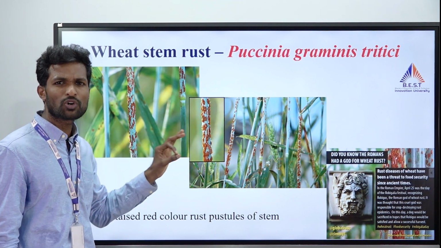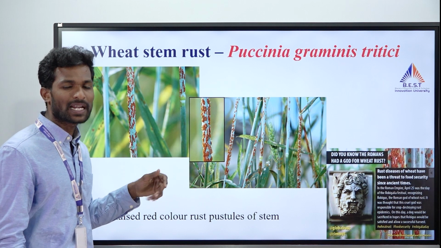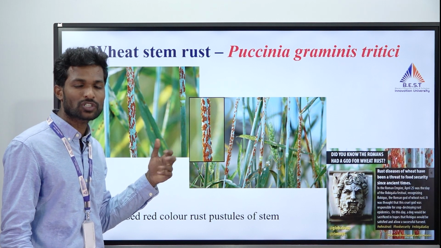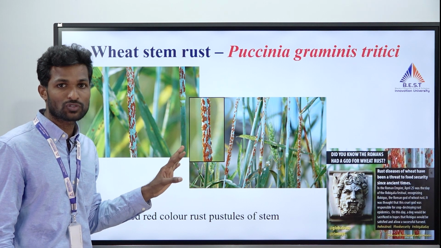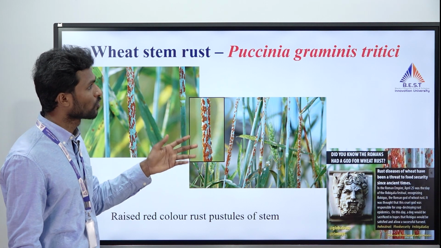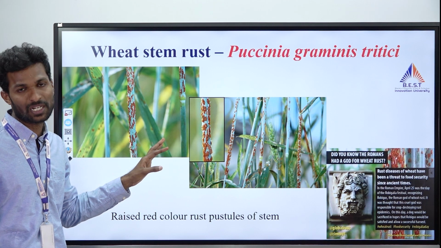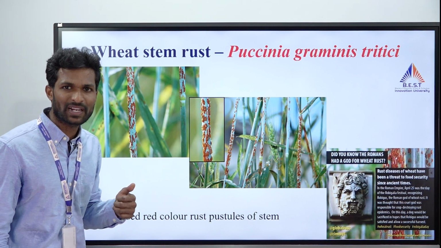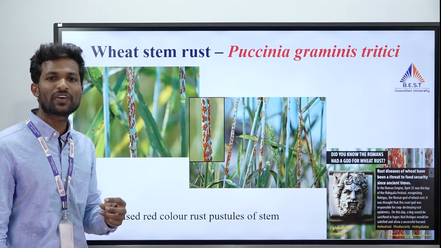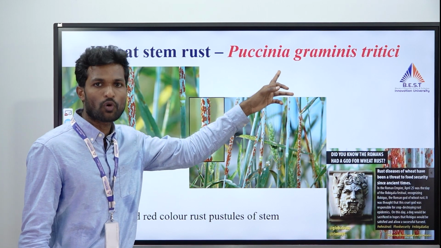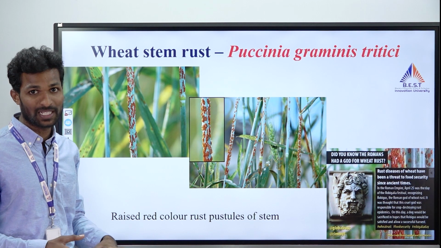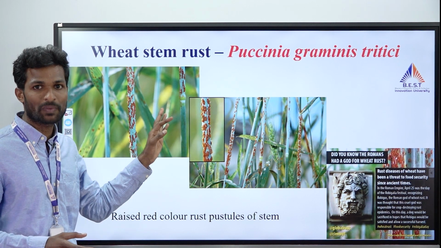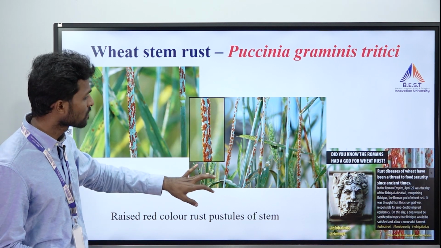It is one of the most important diseases now, and it also creates lots of problems in the production of wheat. Scientists also believe it is going to be very devastating in the future, because whatever resistant variety the breeders come up with, within a very short span of time the pathogen can overcome it. That's why scientists are doing gene pyramiding or different kinds of techniques to come up with very strong resistant lines.